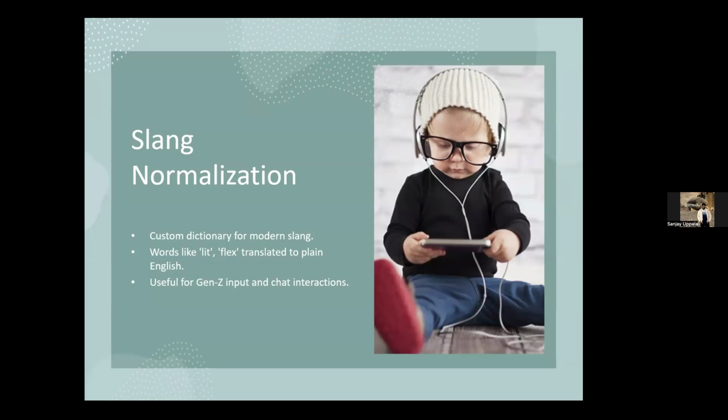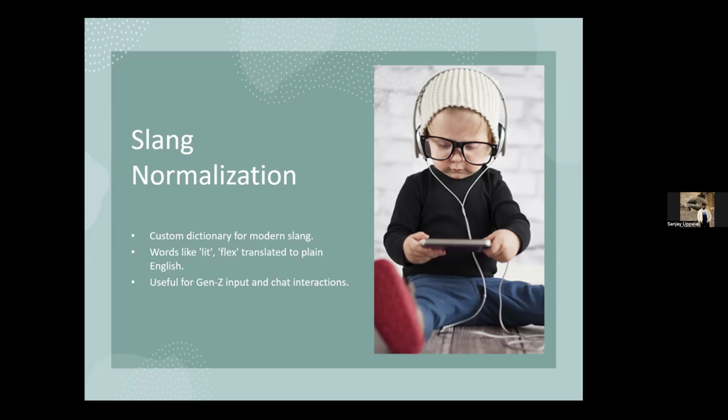I have used slang normalization, recognizing that a lot of chatbot users, especially younger generations, use modern slang or informal phrases like Gen Z words. We implemented a custom slang normalization step. This helps translate informal expressions into standard English so that our emotion classifier can interpret them correctly.